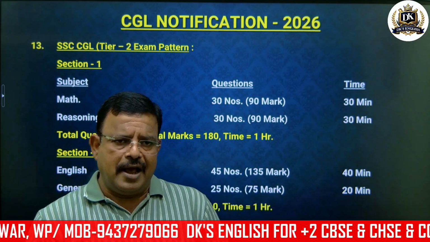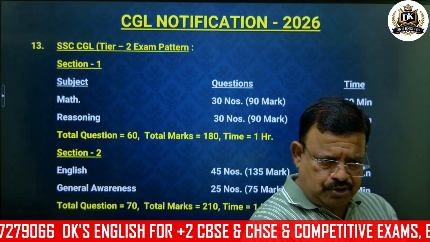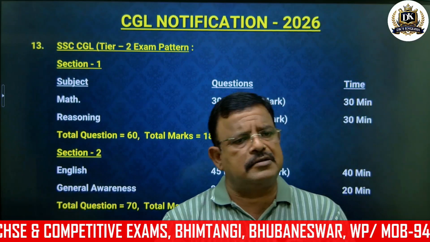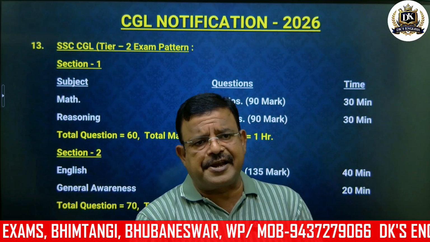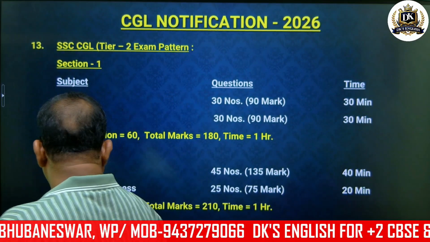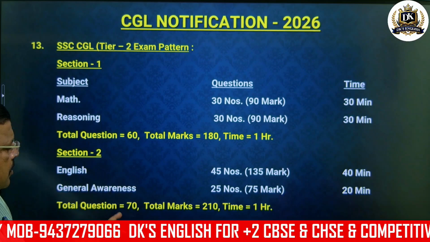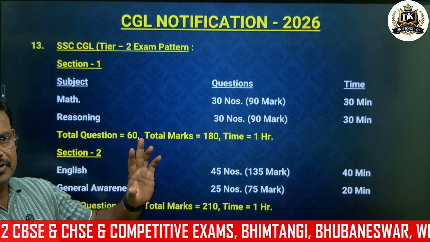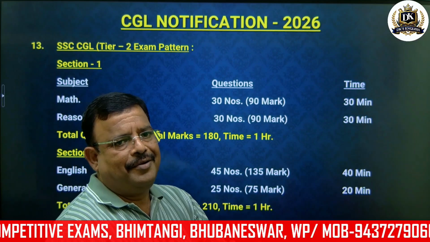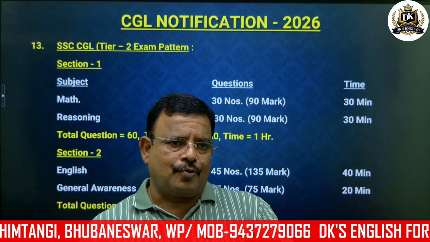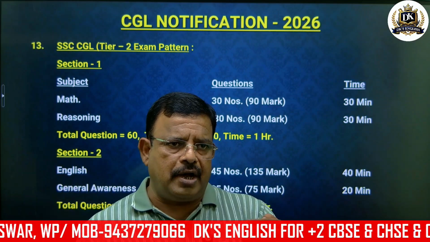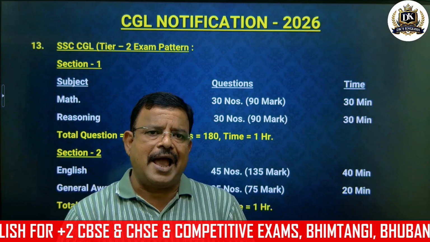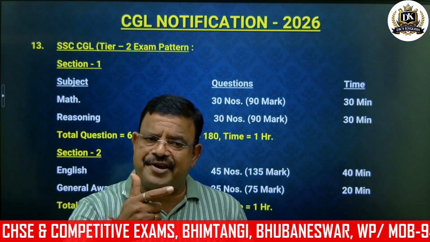And then general awareness has 25 questions, 75 marks, same thing, one question carries 3 marks, and the time is 20 minutes. Okay, so the total here is 70 questions, total marks 210, and time is 1 hour. And remember one thing, in Tier 2, the questions, especially math and English, are a little bit tough in comparison to Tier 1. Tier 2 questions are a little bit tricky.